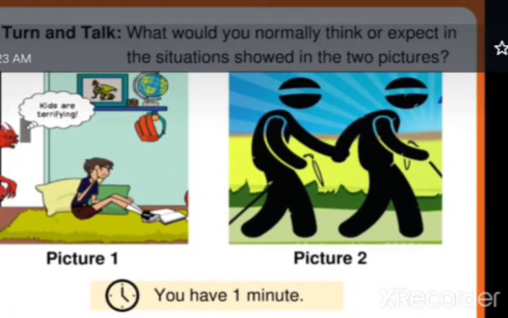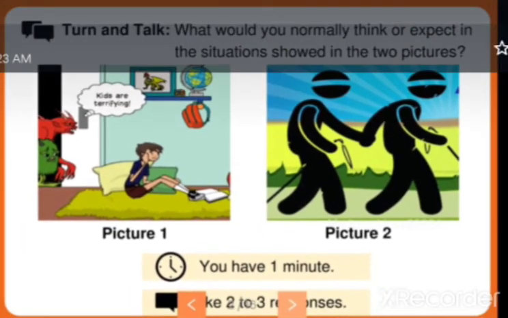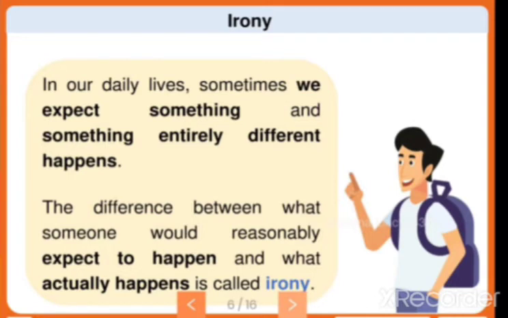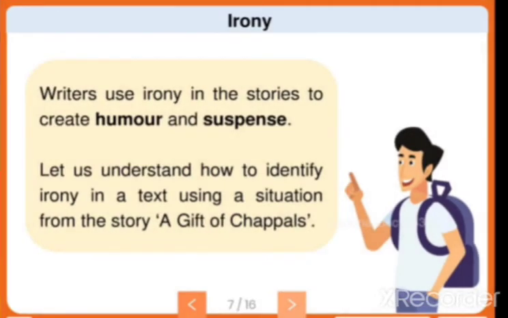Now what would you normally think or expect in the situation shown in the two pictures? Now the monsters are actually the ones afraid of the child. And the second picture says that the blind person is helped by another blind person. So how could you find the irony here? In our daily lives, sometimes we expect something and something entirely different happens. So we'll be expecting something else, but it may happen oppositely, isn't it? So the difference between what someone would reasonably expect to happen and what actually happens is called irony. So already we know that.